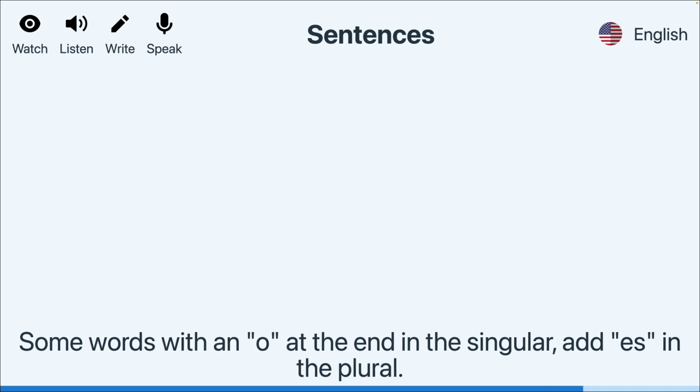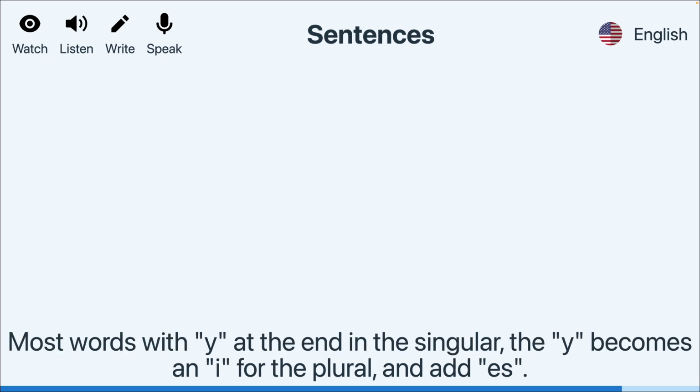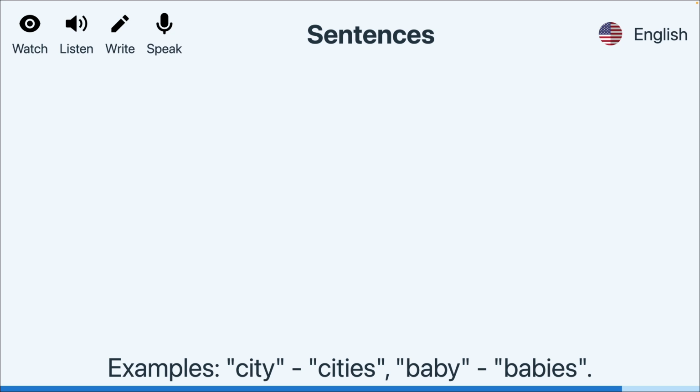Some words with an O at the end in the singular add ES in the plural. Potato becomes potatoes, for example. For most words with Y at the end in the singular, the Y becomes an I for the plural and add ES. Examples: city, cities, baby, babies.